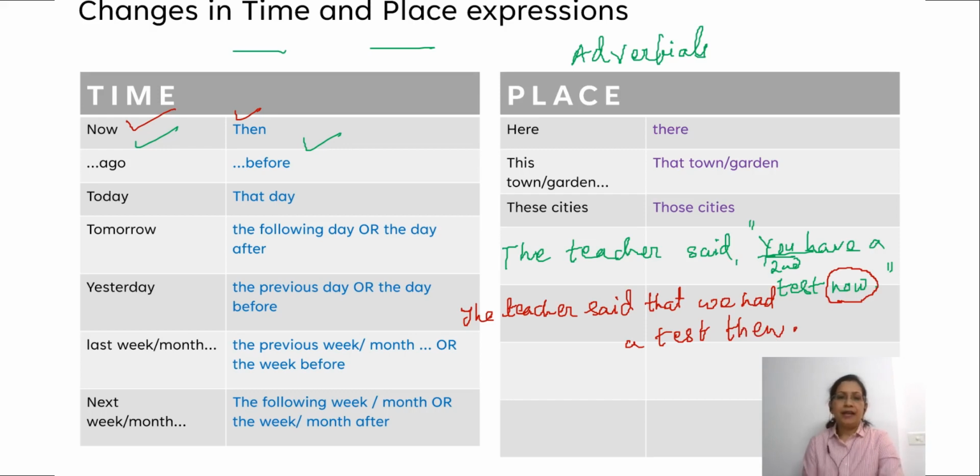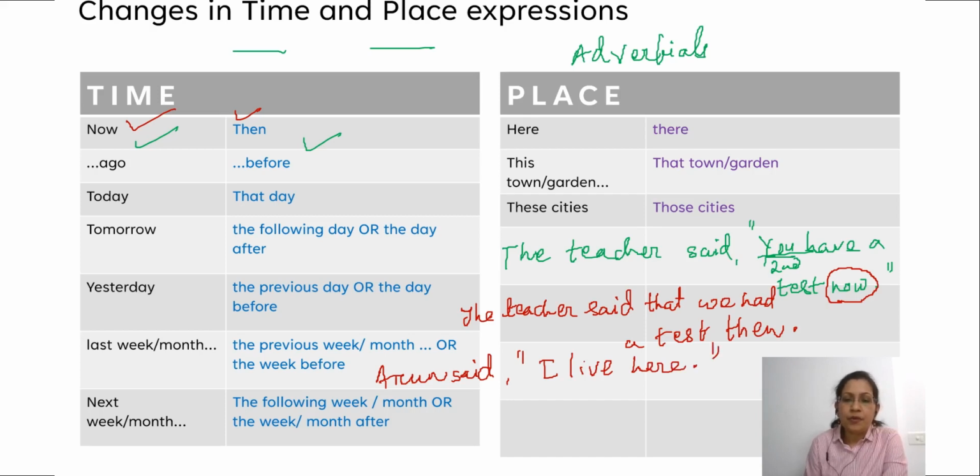And if I say, Arun said, I live here. So here is an adverbial of place. Here changes to there. I can write it as Arun said that he lived there.